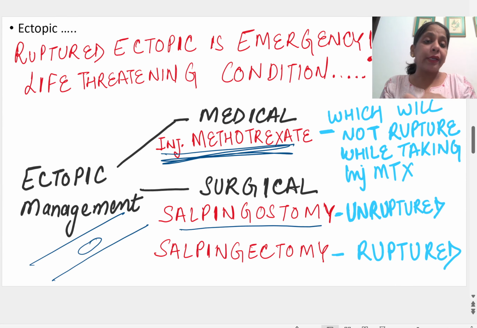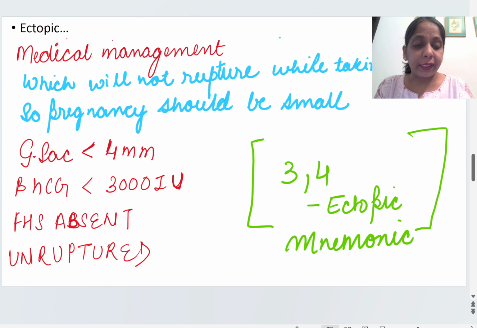Okay, we are going to read the criteria now. If the criteria for a small pregnancy do not fit, then we are going to do salpingostomy if it is unruptured. In salpingostomy we make the opening, remove that pregnancy, and close the peritoneum. If it is ruptured and peritoneal bleeding is there, then there is no other solution. We have to remove the tube, that is salpingectomy. Okay, now what are the criteria to see whether the pregnancy is small or not?